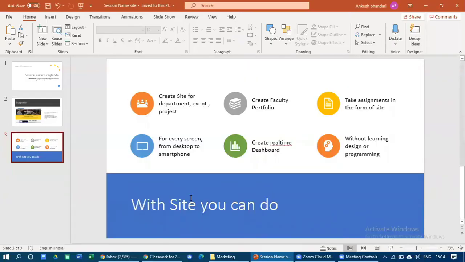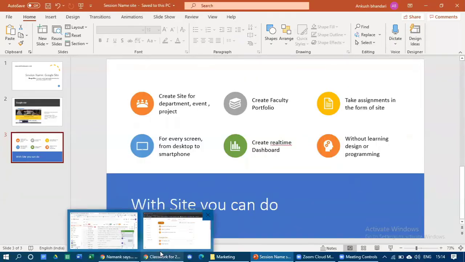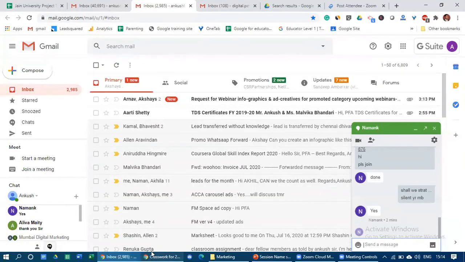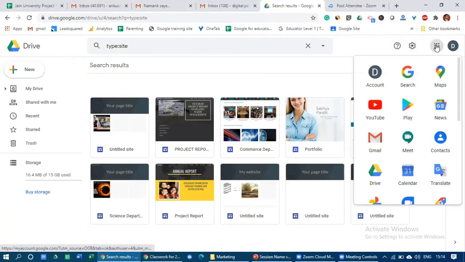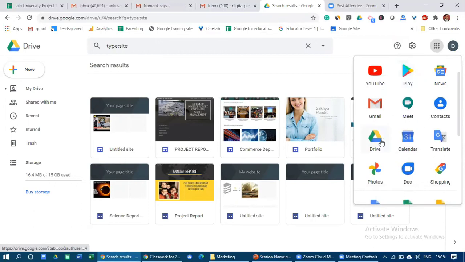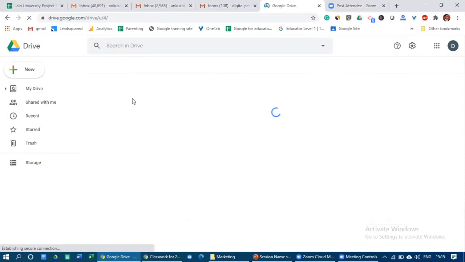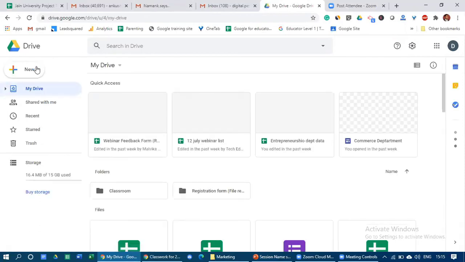So let me take you directly to the platform now. As we discussed before, you always have to either go to your Drive or Gmail and Google Apps. Google Apps are here, and from Google Apps you have to go to Drive, and from Drive you have to go to New.